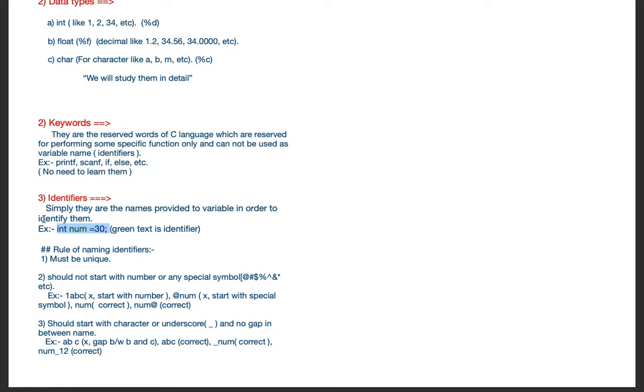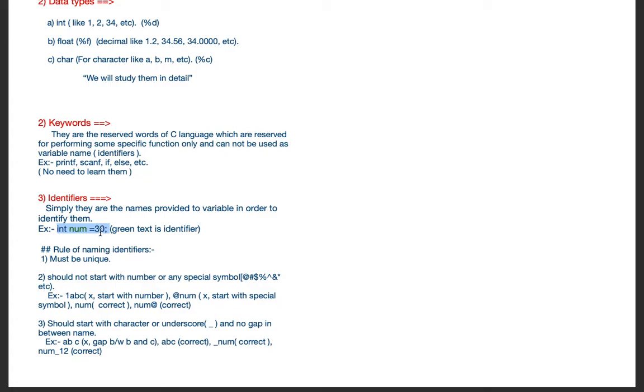You would say it is an integer value stored in a variable. But if I write num, then you can clearly tell that some number is stored in the num variable. So this num, written in green color, is your identifier, the name you use to identify this value.